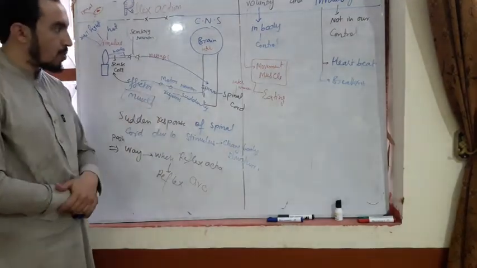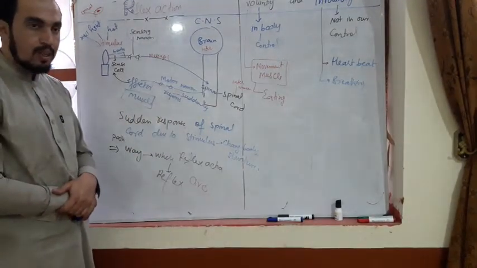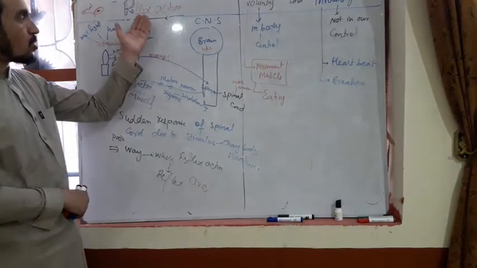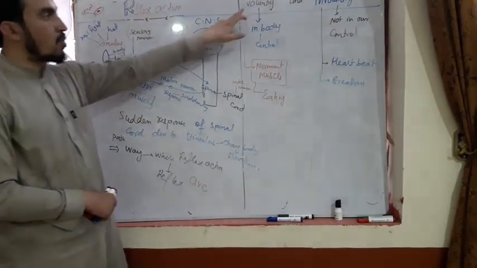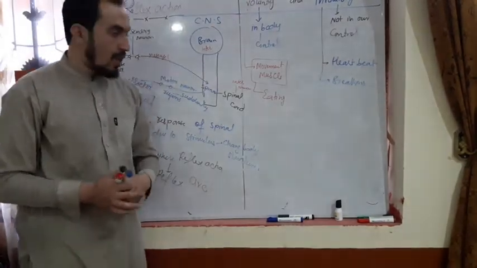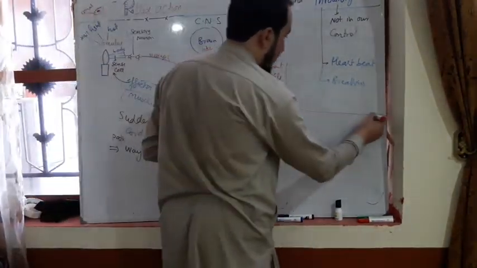If there is any problem in this topic, you can ask. So today there were only two topics: reflex action, and voluntary and involuntary action. We have some reflex actions.